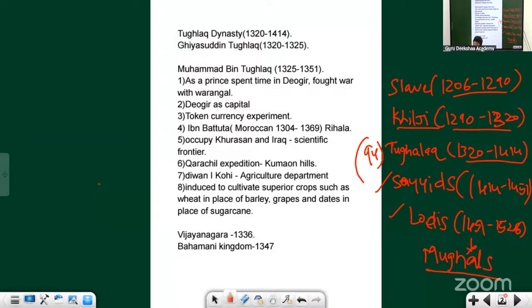But again, because Alauddin Khilji is paying his soldiers with cash, this cash would not make sense if there is inflation. The soldiers will demand more cash. That's the reason he controlled markets. The market system was controlled by Alauddin Khilji.